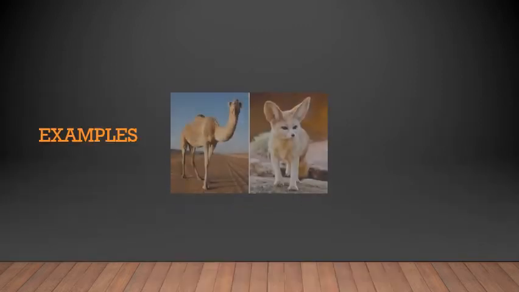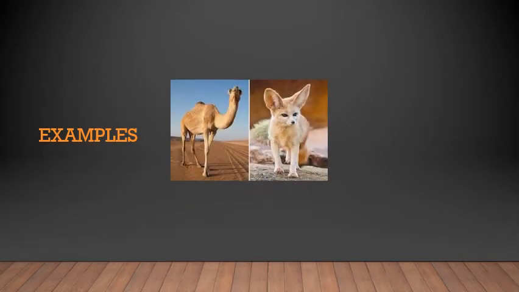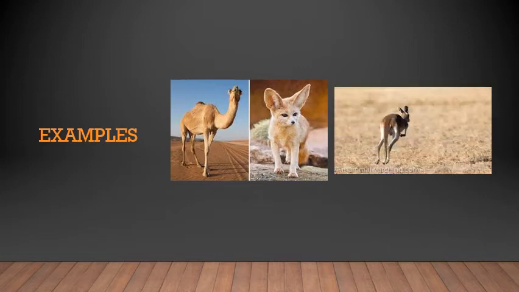So the examples are camels, foxes, kangaroos, gazelles, the animals which live in deserts. Even small animals like scorpions and snakes also live in deserts. It is extremely hot and there is very little water.